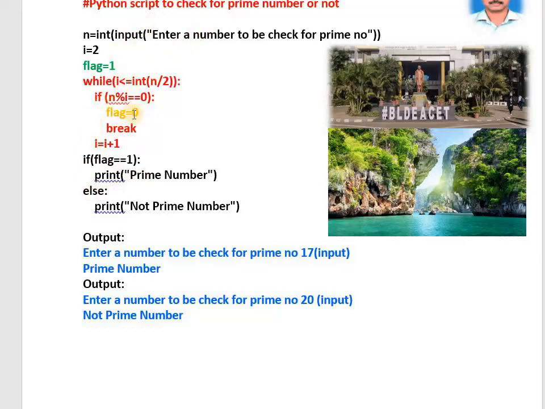At what time does the flag become 0? Whenever we get divisors. If you don't get divisors, flag will not become 0. Flag remains 1 only. If flag is 1, prime number. If flag is not 1, then it is not a prime number. I hope you understood. This is a little bit clumsy, but don't lose confidence.